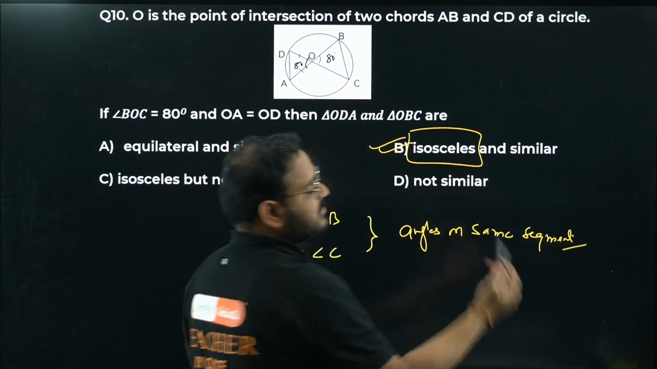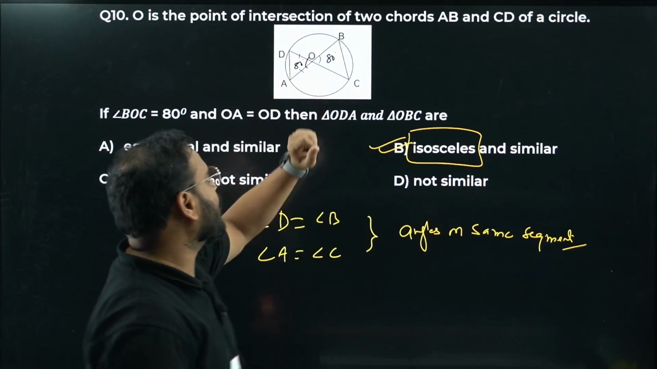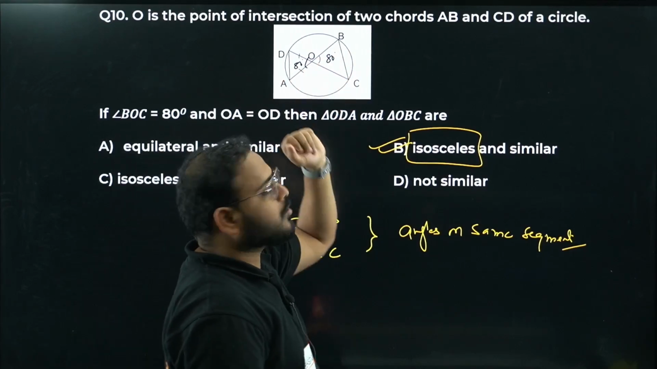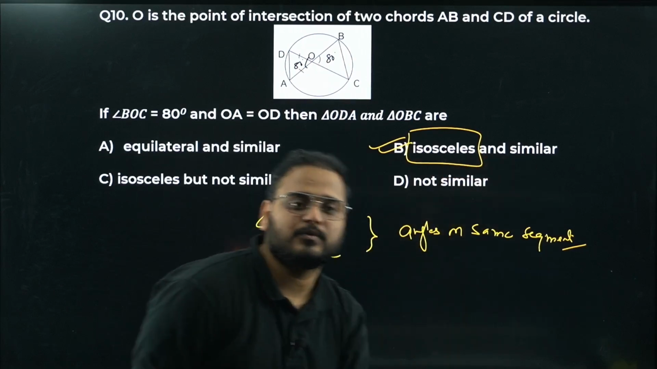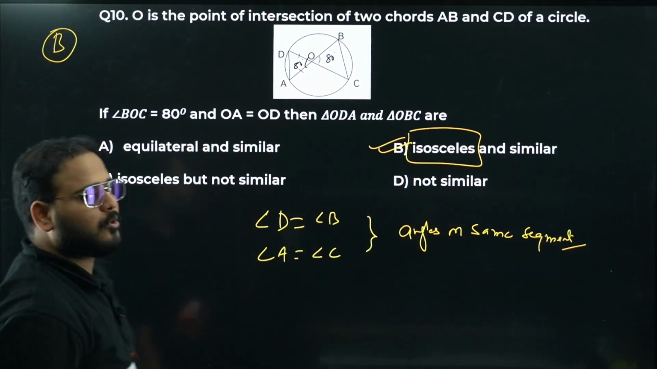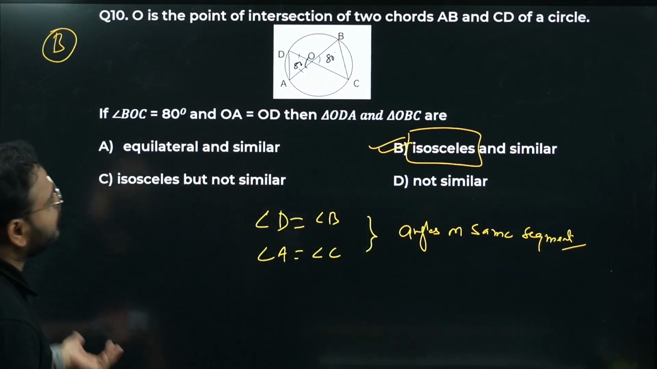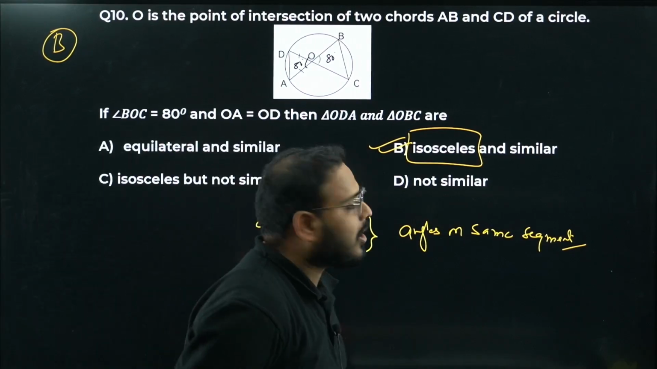From here we get the triangles are similar. Similar means the ratio will be the same. So we have already OD equals OA. It means that OB will become equal to OC. That's why isosceles and similar. So option number B is correct. I hope this is clear. If not, let me know in the comment section. I'll try to get back to you with the solution. So your answer is option number B.